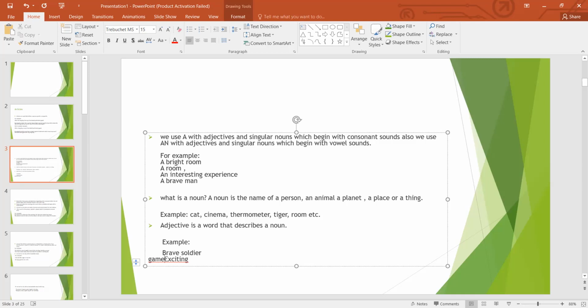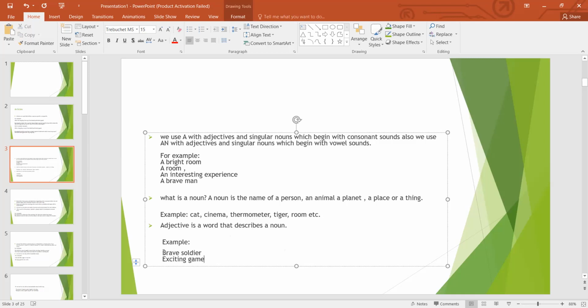How? There is an example. Brave shoulder, right? So shoulder is a noun and brave is an adjective.